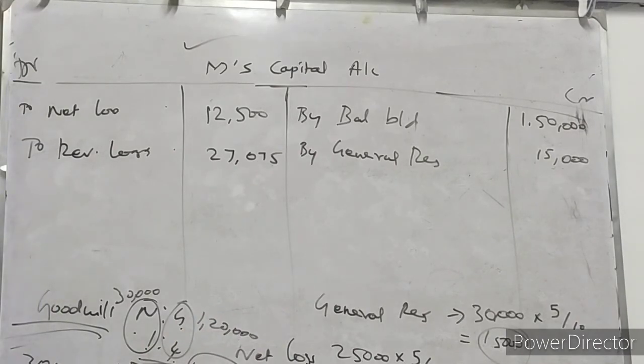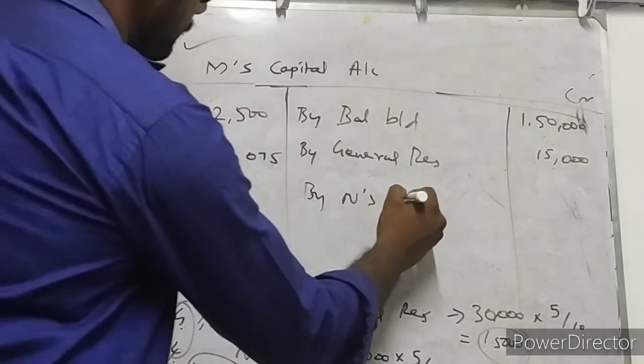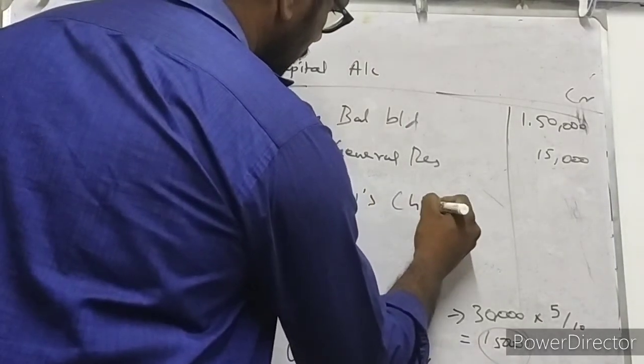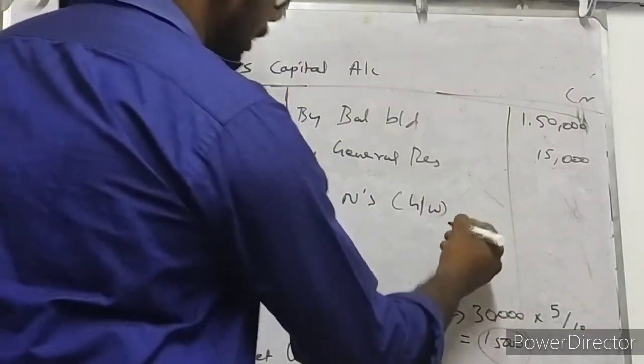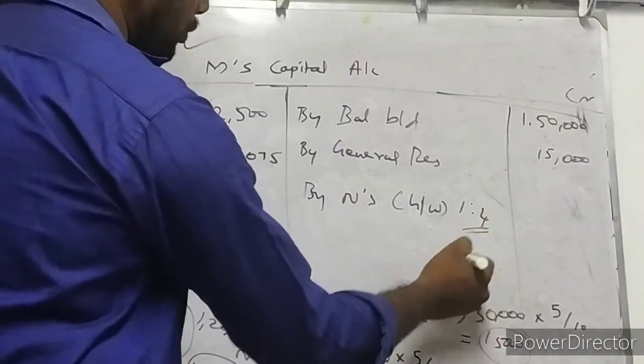Goodwill is a gain for M because M's contribution is inevitable. For the partnership firm's growth and profit, his contribution is also there. So now we are valuing the firm's goodwill at 3 lakh rupees. N should compensate rupees 30,000, contributed as per the gaining ratio.